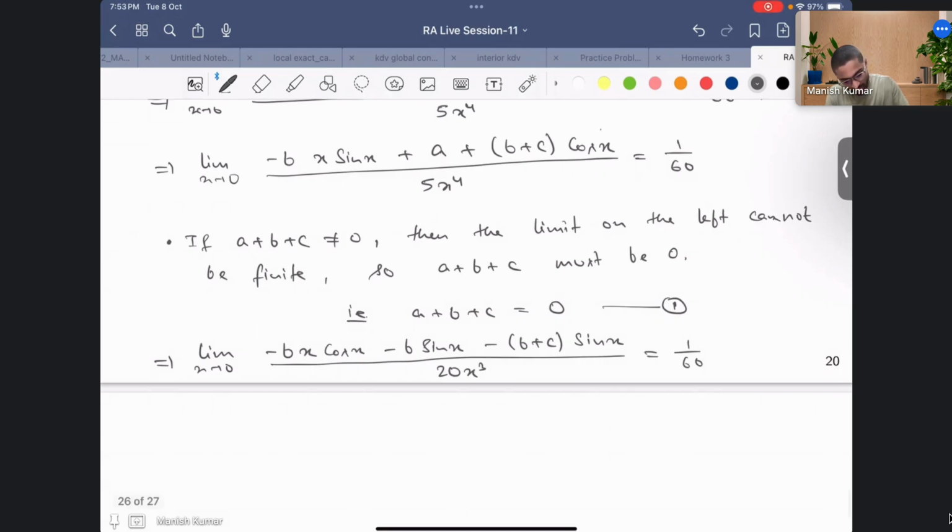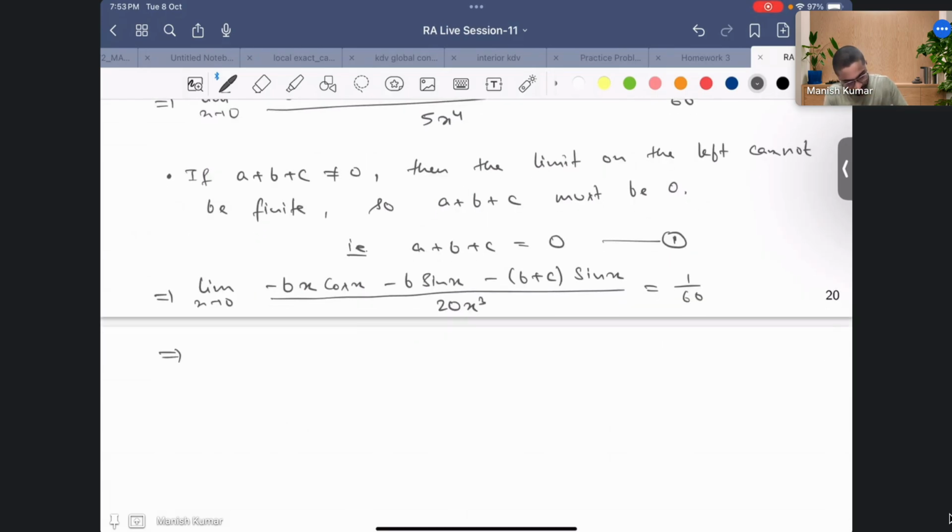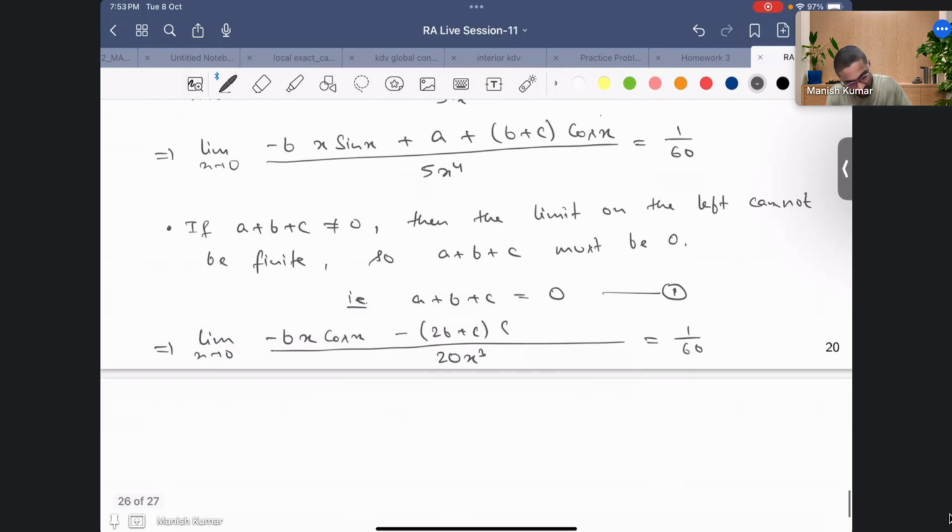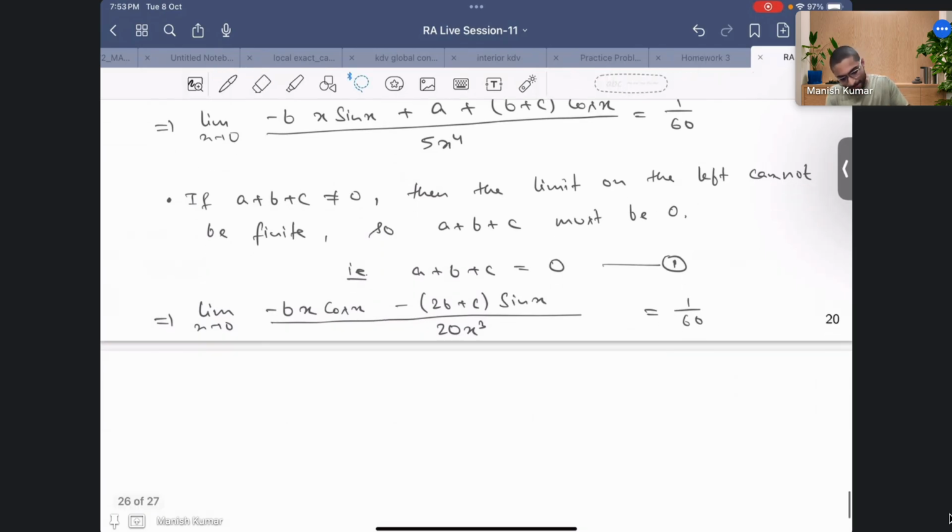Now again you see minus b, I can write it here, so it will be minus 2b. That's it. So minus 2b plus c, sine of x. Now again if you see, this is a 0 by 0 form because here x is 0 and here sine will vanish, so it's 0 by 0 form. So again I am using L'Hopital.